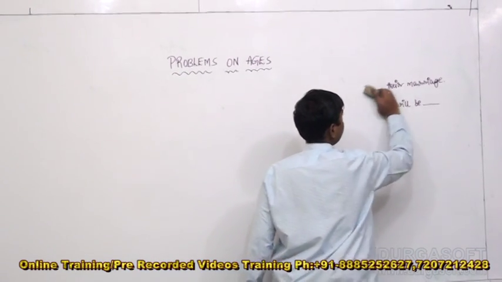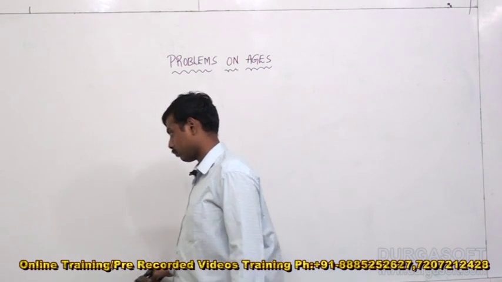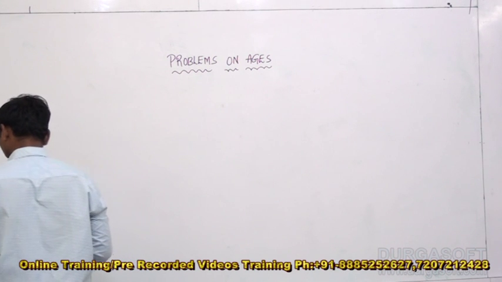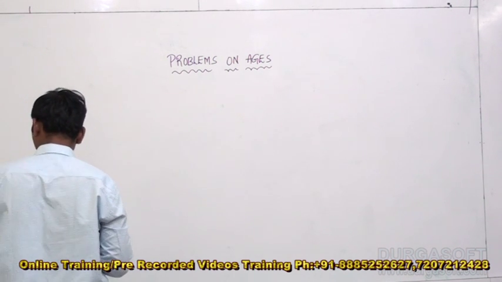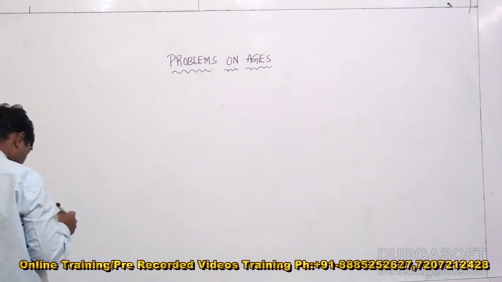Let us go for the next question, my dear guys. It's a very easy one. Rajiv was 4 times as old as his son 8 years ago.